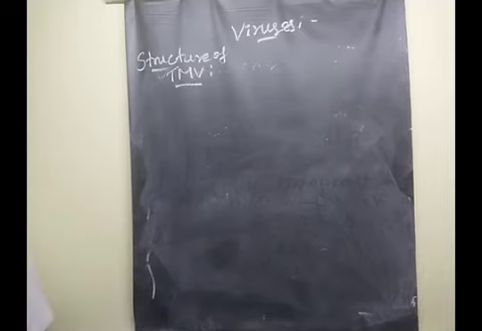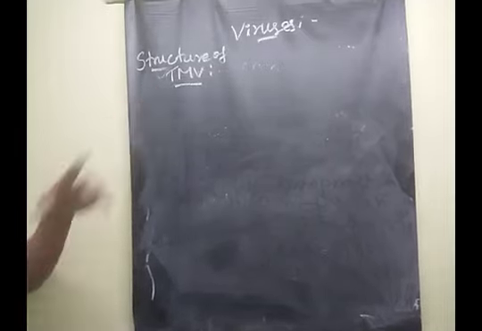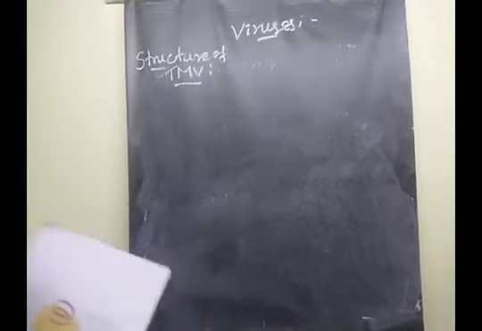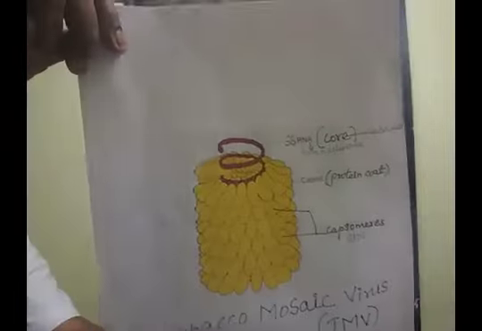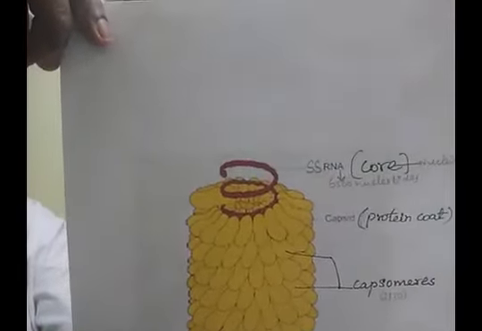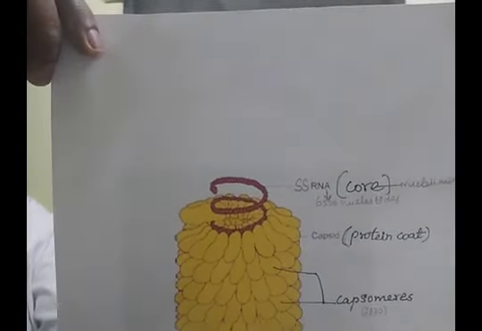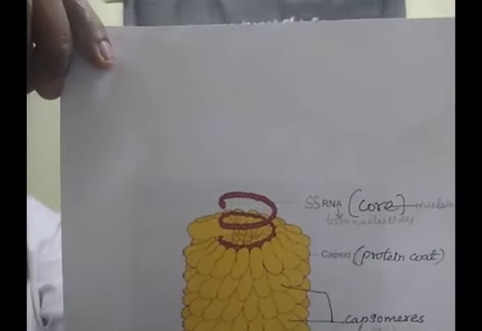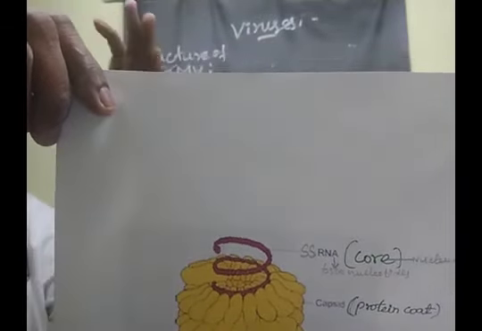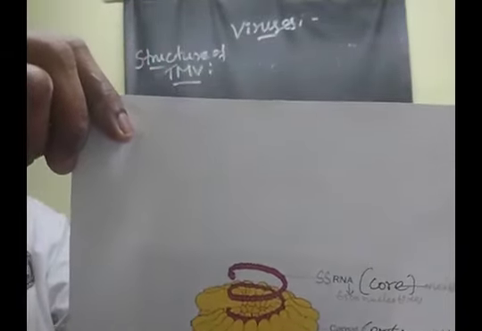Next, what is the structure of tobacco mosaic virus? This is a rod-shaped helical virus.